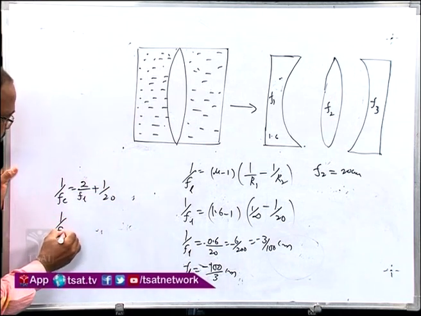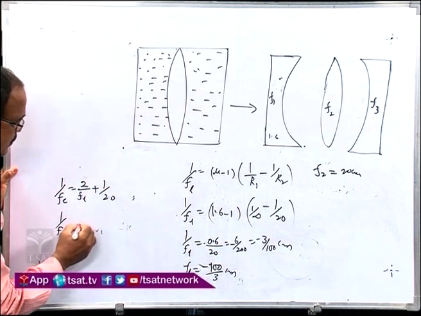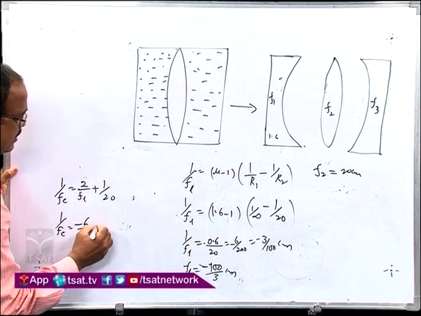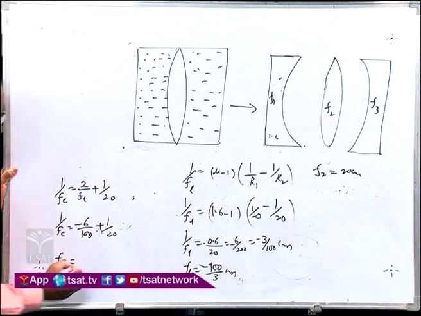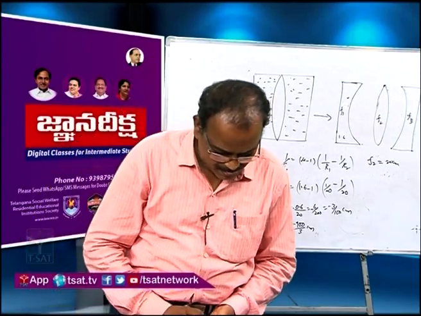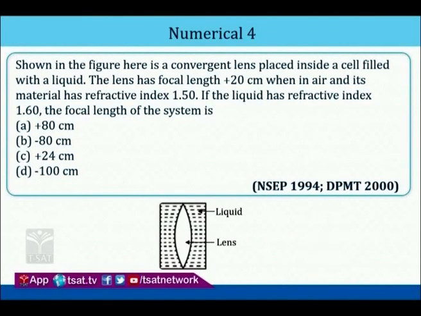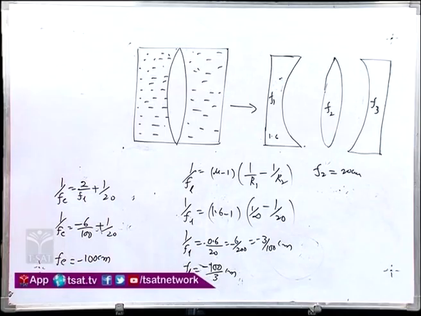Now FE is equal to the total, 6 by 100 and 1 by 20. Now FE is equal to, we are going to get 100 centimeter, minus 100 centimeters.